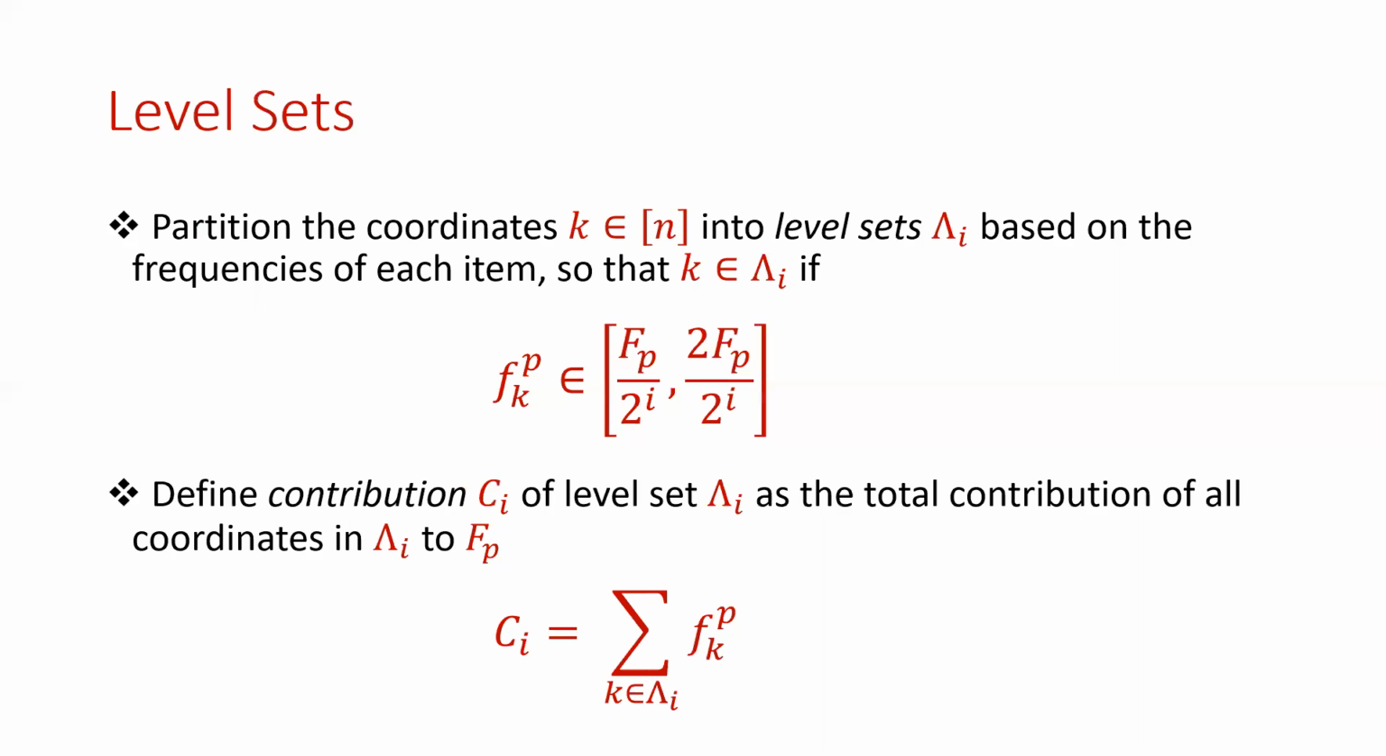So our upper bound will crucially rely on the concept of level sets, which I'll define now. Consider a partition of the coordinates k into level sets lambda_i, based on the frequencies of each item, so that k is in lambda_i if the pth power of the frequency of k satisfies a certain bound. Then we'll define the contribution c_i of the level set lambda_i as the total contribution of all coordinates in the level set to Fp, so that c_i is the sum of the pth powers of the frequencies of k for the coordinates k that are in the level set lambda_i.